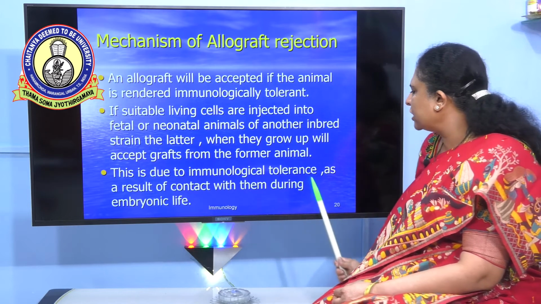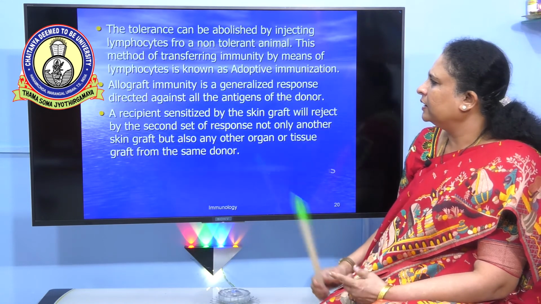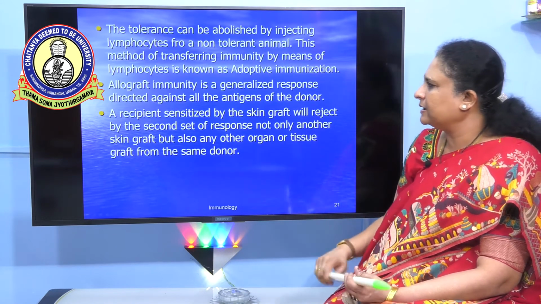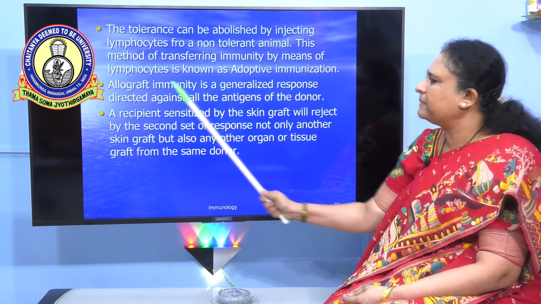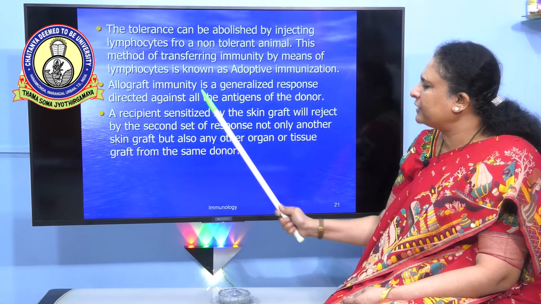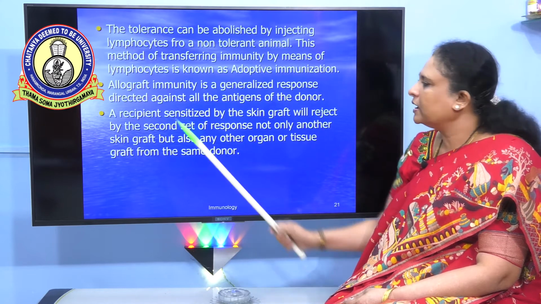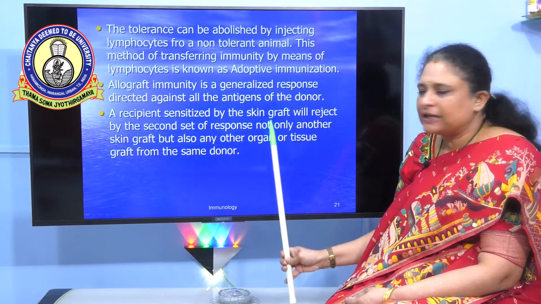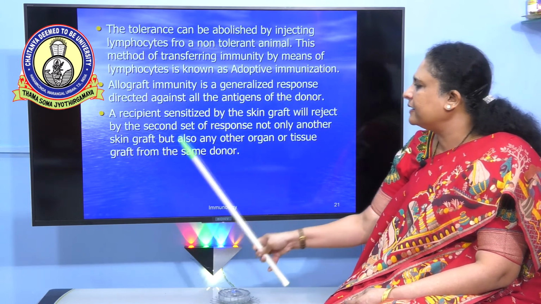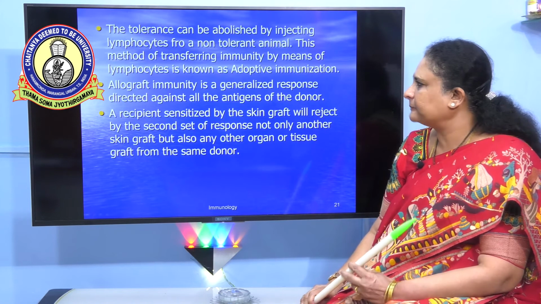This is due to immunological tolerance as a result of contact with them during embryonic life. The tolerance can be abolished by injecting lymphocytes from a non-tolerant animal. This method of transferring immunity by means of lymphocytes is also called adoptive immunization. Allograft immunity is a generalized response directed against all antigens of the donor. A recipient who is sensitized by a skin graft will, by the second set response, reject not only another skin graft but any other organ or tissue graft from the same donor.